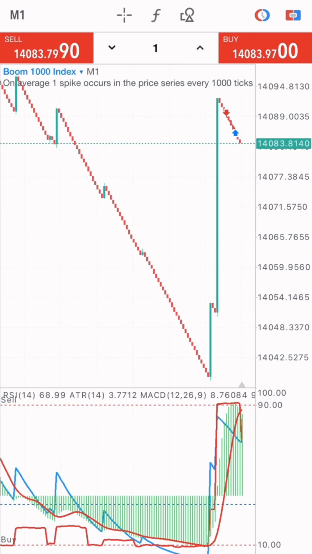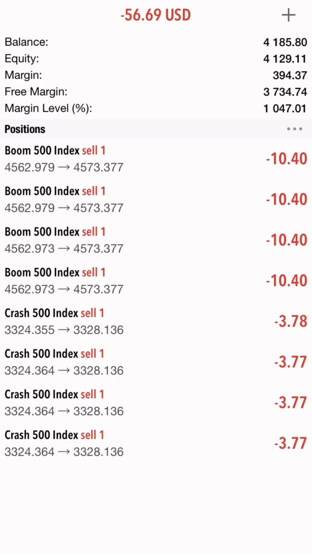All right, so I'm going to close this trade on the boom 500 index so that I can use another entry to gain back our losses, right? I'm going to use another market strategy, like on the crash 300 index, so that we don't lose again in this trade.